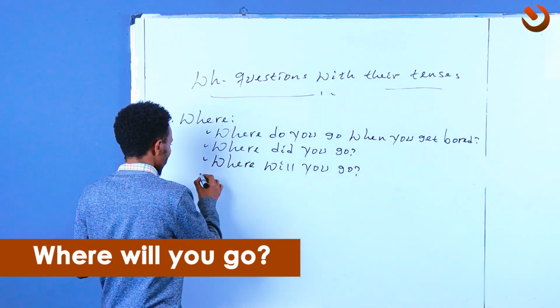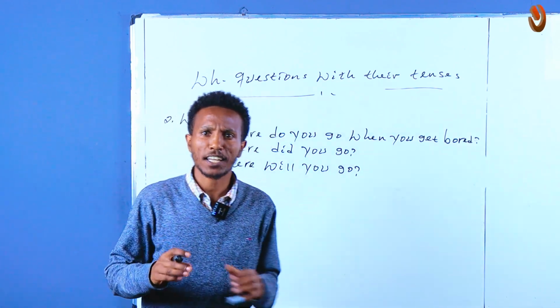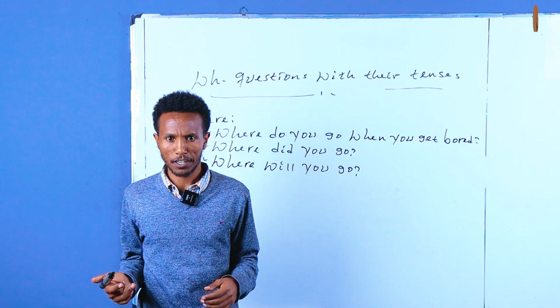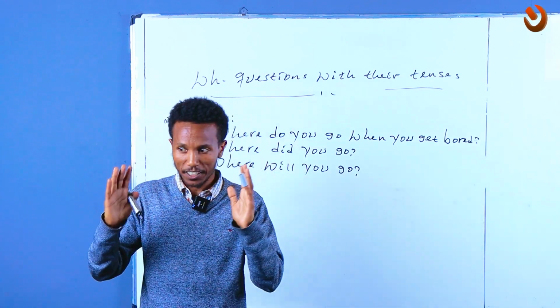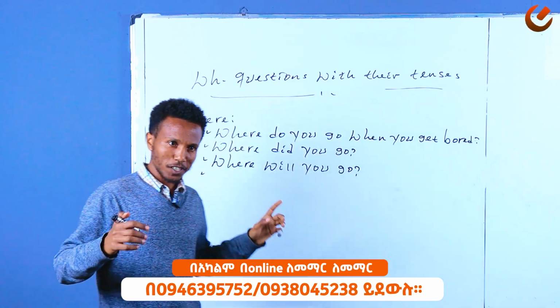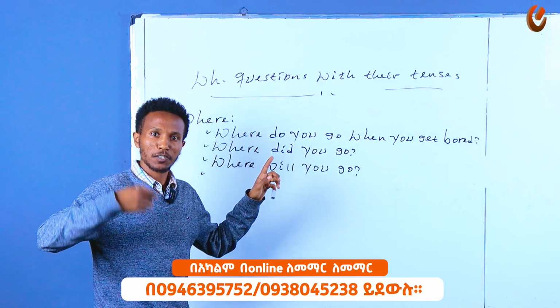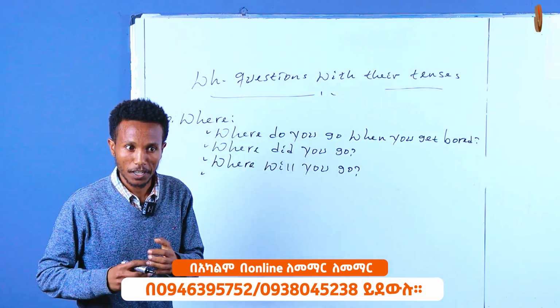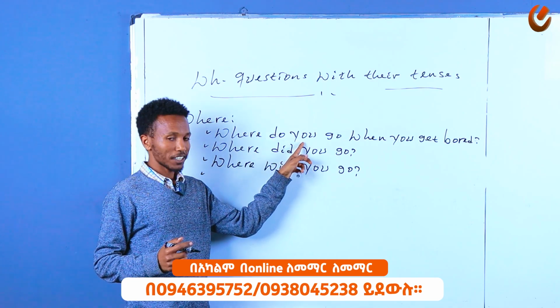Perfect. All right, so how about this one? Like Sarah, when Sarah gets bored, where does she go? So let's do it one more time. Where does Sarah go? Nice one. You just say this one.